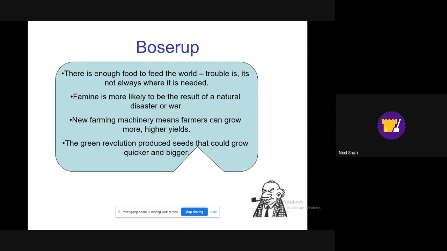Other things that are happening in the world: new farming machinery. Farmers can grow more and get higher yields. If you look at the productivity of farming over the last 100 years, it has increased massively in many countries. Many new technologies, new tractors and plows, particular chemicals that are being used in the soil, the fertilizers, all have had the benefit of increasing the amount of produce, the amount of fruit or vegetables or coffee or whatever it is that's being grown, and actually more of it per square inch of that land. So this green revolution, producing seeds that can grow quicker and bigger.